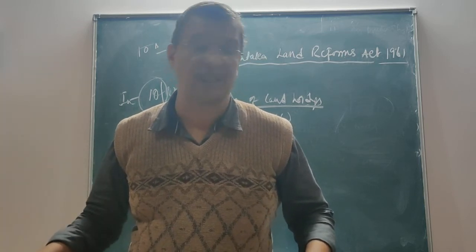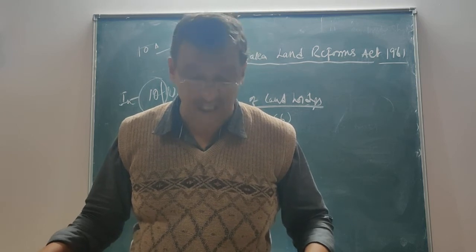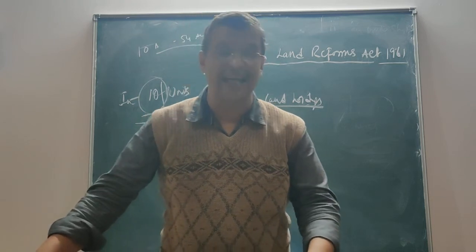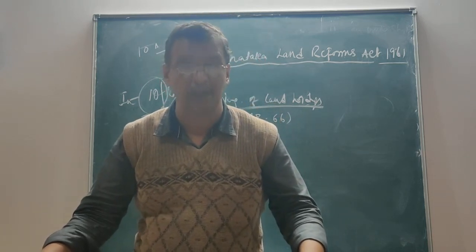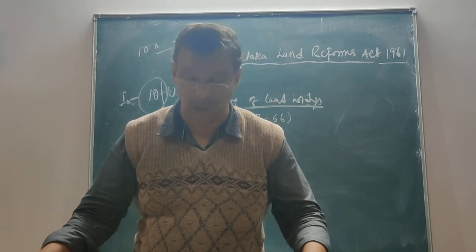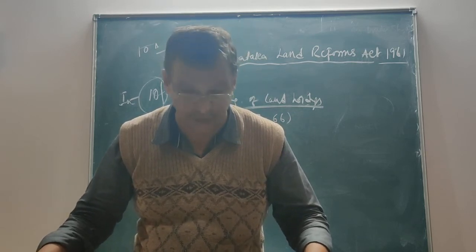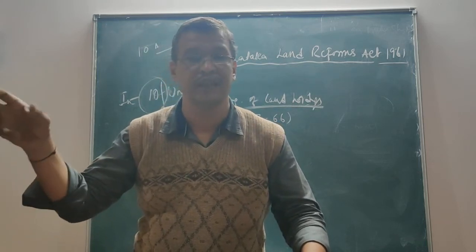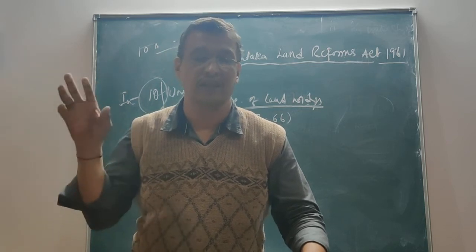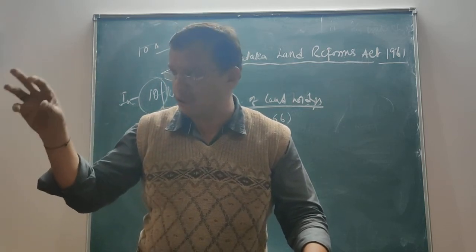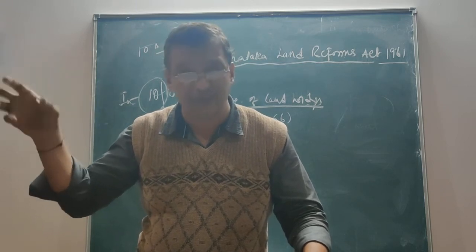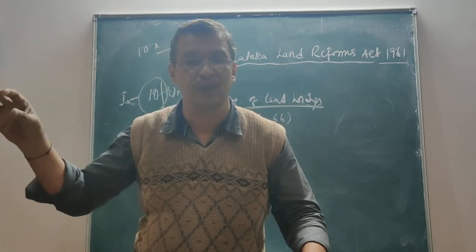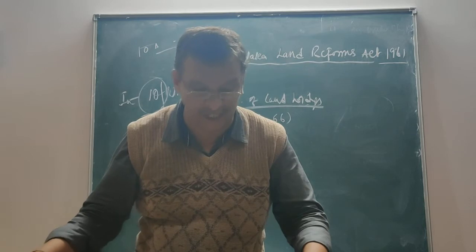Suppose in another case a person is cultivating the land in person and is not a member of the family, but he has certain shares in that of the family as a member of the land, or the person happens to be a part of it under cooperative farming, then that would be taken into account as his interest in the cooperative farming sector. That is, if a person holds a property which he has given for cooperative farming, what is his ratio in the cooperative farming is also considered for the ceiling limit.